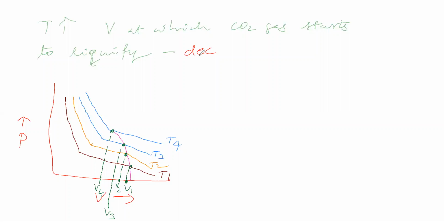Okay. So once liquefaction starts, then on decreasing the volume, it goes on converting into liquid. At one stage, it will be completely converted to liquid, sir. Now in this graph, we will take here the pressure axis, here the volume axis. The volume at which carbon dioxide gas starts to liquefy, that point we got, that graph comes like this.